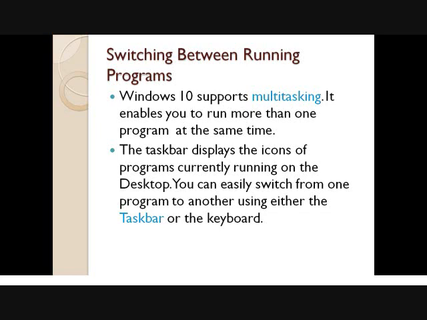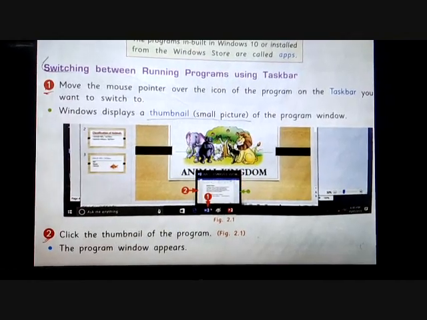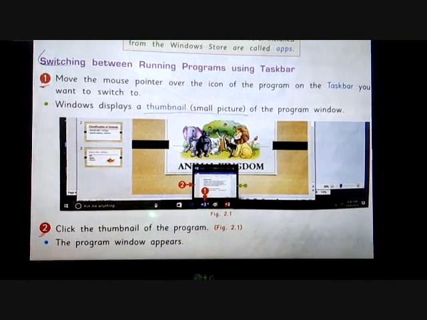Multitasking, I was telling you. For example, you can use the Paint program to draw a picture, Windows Media Player to listen to music, and an antivirus software to scan the hard disk at the same time. So how many programs are we running? We are running 3 programs together. This video is for switching between running programs using the taskbar.